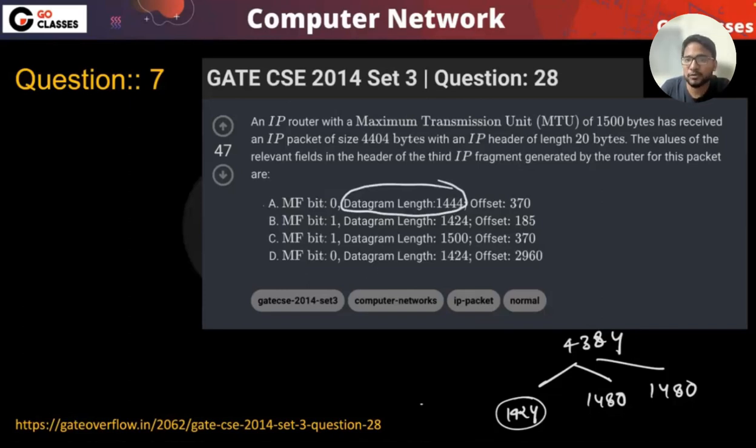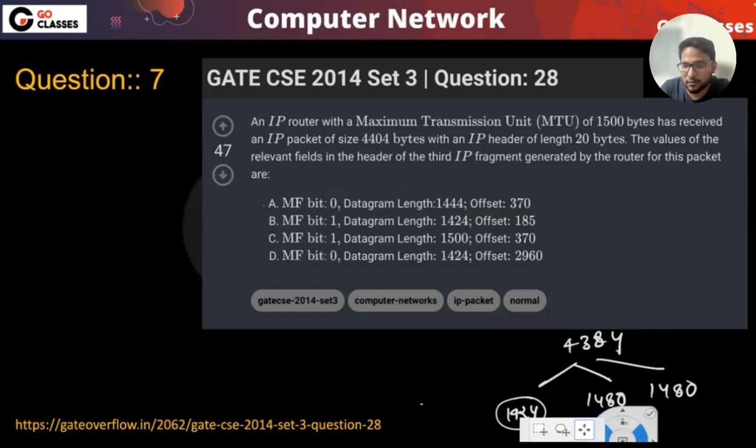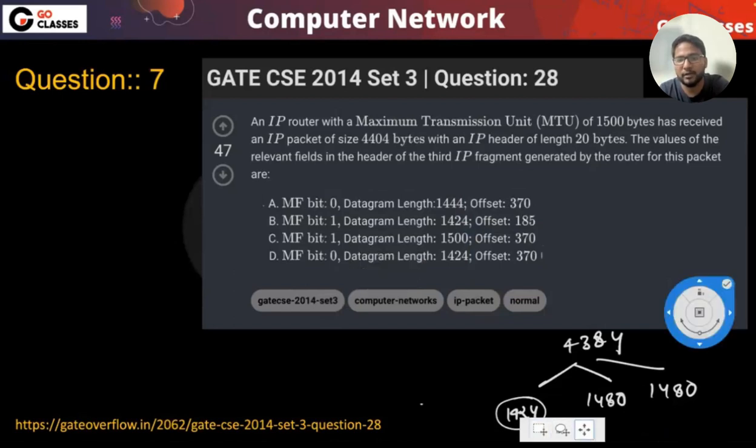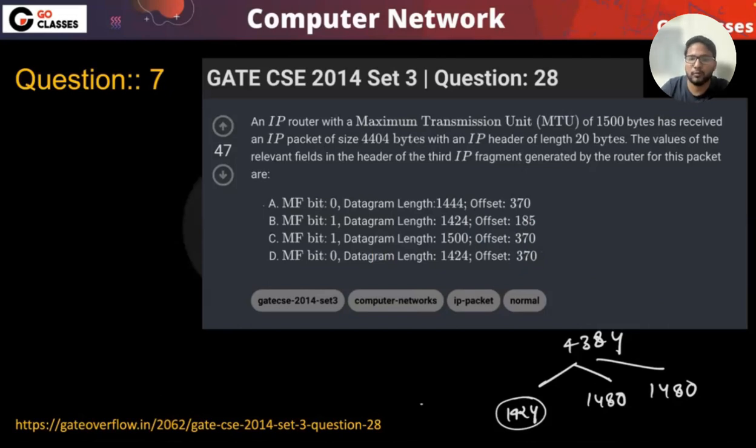See, let's suppose one of the options is this. Can you tell me which one you will take, or will you be getting confused whether the IP header is included in the datagram length or not? Suppose this is one of the options.